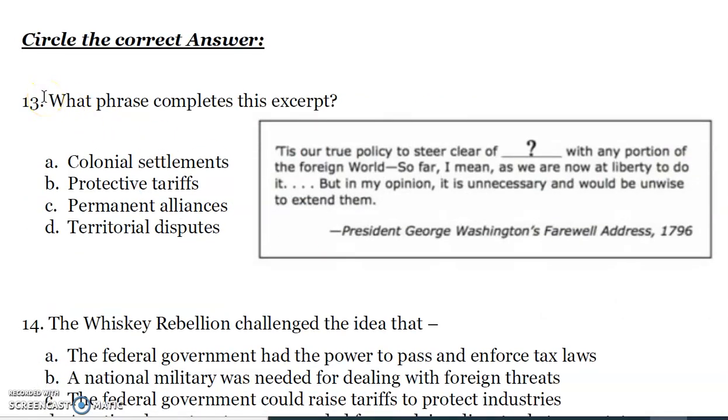Number 13. What phrase completes this excerpt? 'Tis our true policy to steer clear of blank with any portion of the foreign world, so far, I mean, as we are now at liberty to do, but in my opinion, it is unnecessary and would be unwise to extend them. So he wants to steer clear of blank with anyone else in the world. A. Colonial settlements. B. Protective tariffs. C. Permanent alliances. Not D.